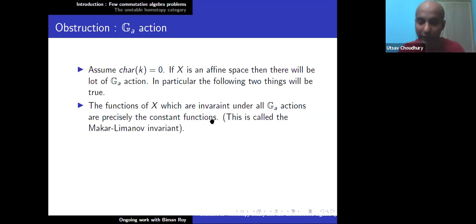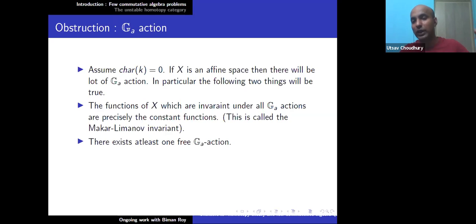This is called the Makar-Limanov invariant, which is a very important invariant, and algebraically it is possible to compute this. Makar-Limanov and after that many others came up with different computations. And of course, there exists at least one free G_a action. If X is, say, A1, there exists a G_a action where (a, t) gets mapped to a plus t. This action is free, just the additive action. So there has to be at least one free G_a action.